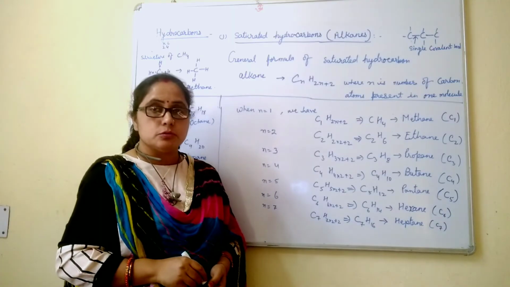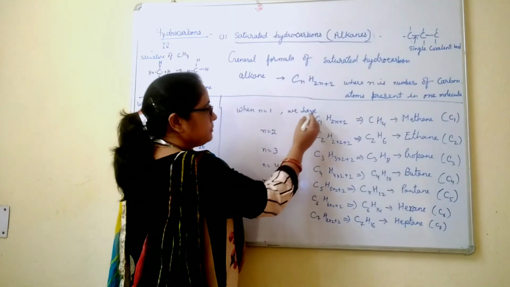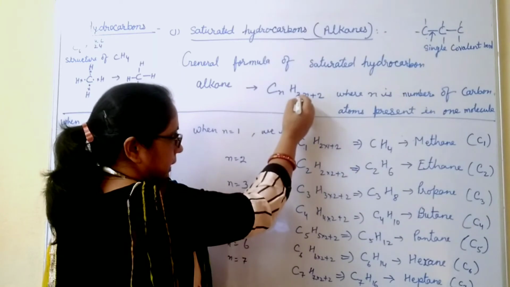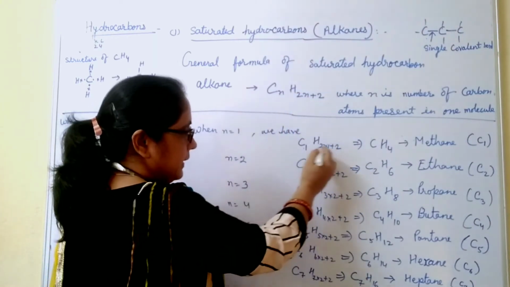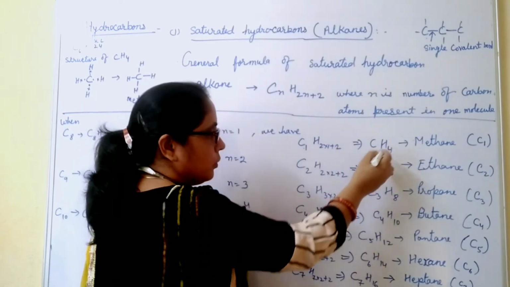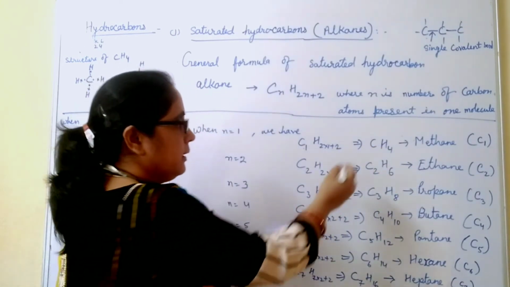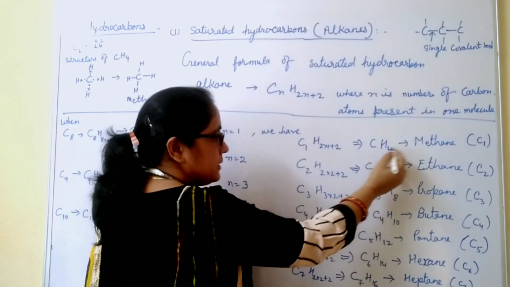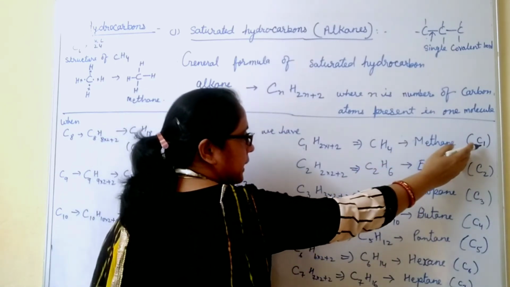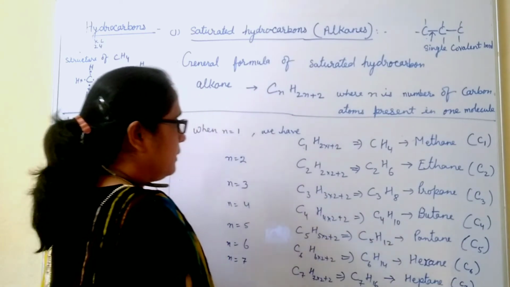When n equals 1, we have C1H2 into 1 plus 2, that is C1H4. There is no need to write 1, so we have the formula CH4, and its name is methane, in which one carbon atom is present.